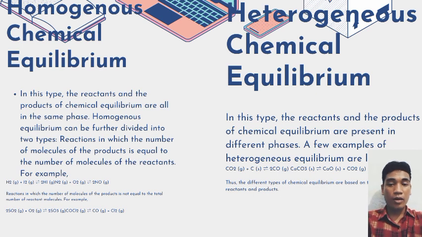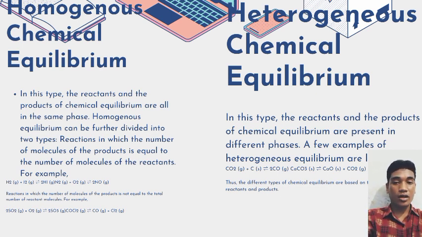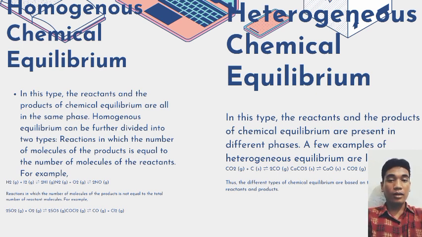Homogeneous chemical equilibrium: the reactants and products are all in the same phase. Homogeneous equilibrium can be further divided into two types. First, reactions in which the number of molecules of the product is equal to the number of molecules of the reactant.